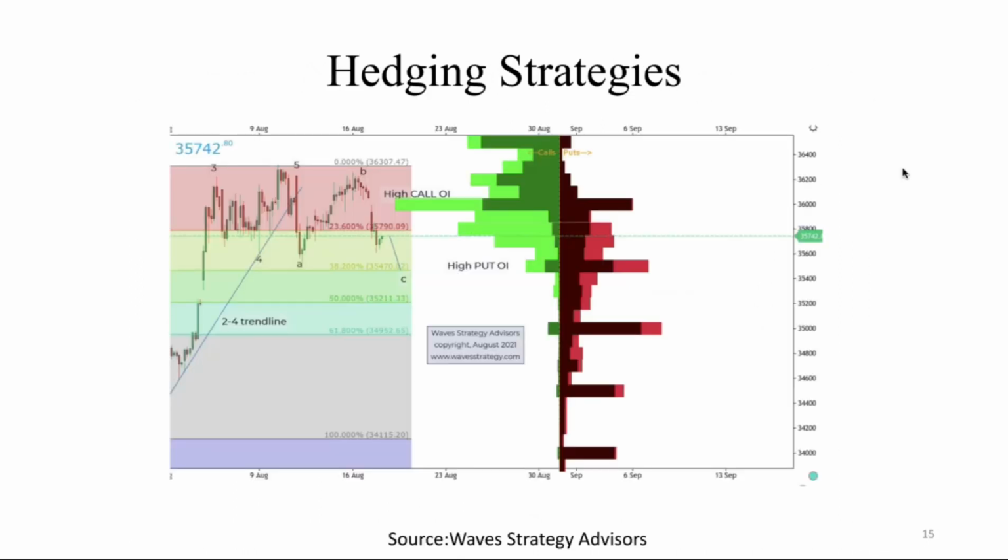So the second method is hedging strategies. What is hedging? Hedging is nothing but a risk management strategy which maximizes the return by taking an opposite position to the portfolio or any asset class.